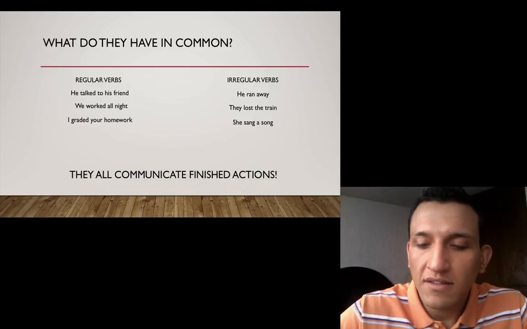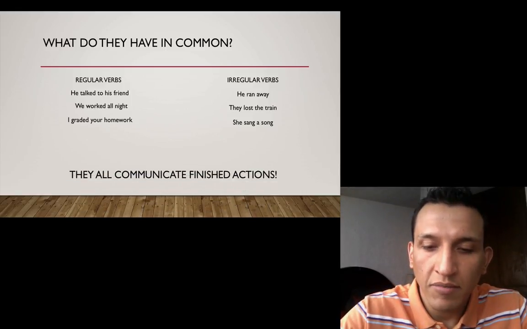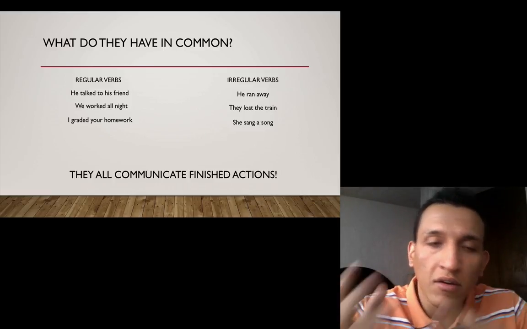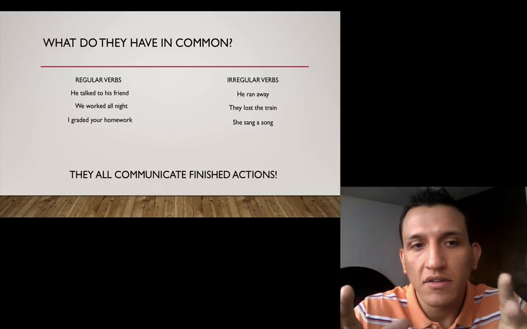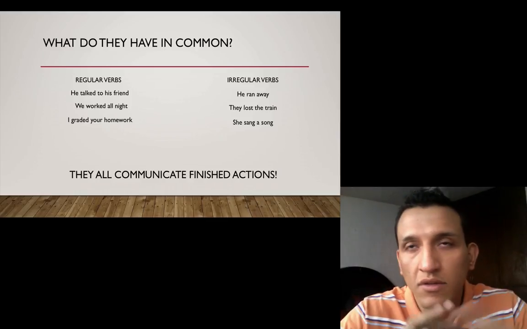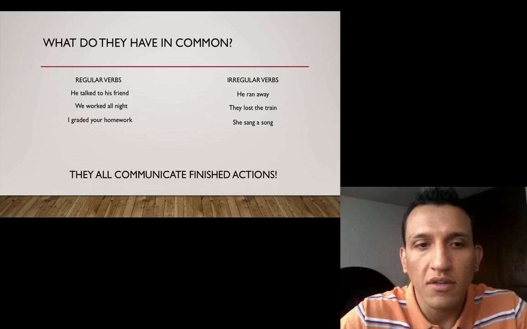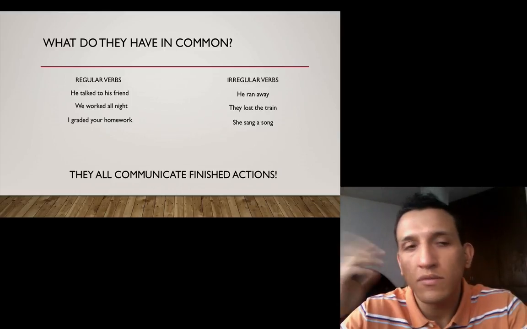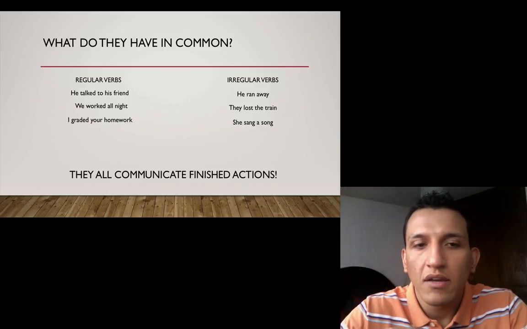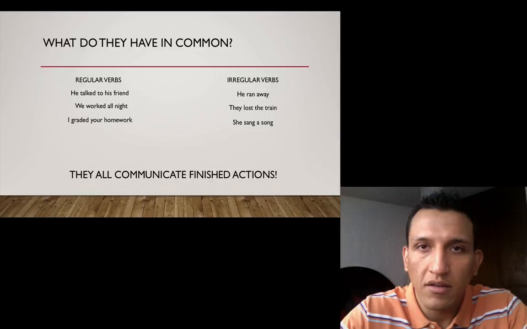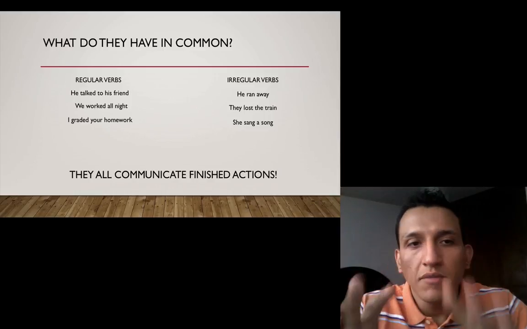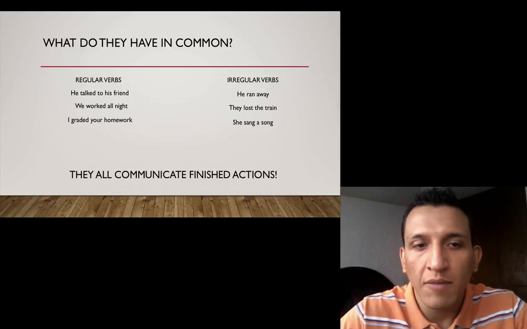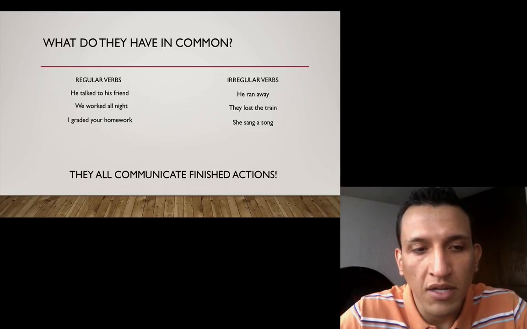all of these sentences, they all communicate an idea in the past, right? It's something that has already happened, especially something that has already finished, right? He talked to his friend. He's no longer talking. We worked all night. That was last night, maybe 2 or 3 nights ago, and we are no longer working, right? So all of these sentences communicate a finished action, something that's no longer happening. We are sure it's no longer happening, right?